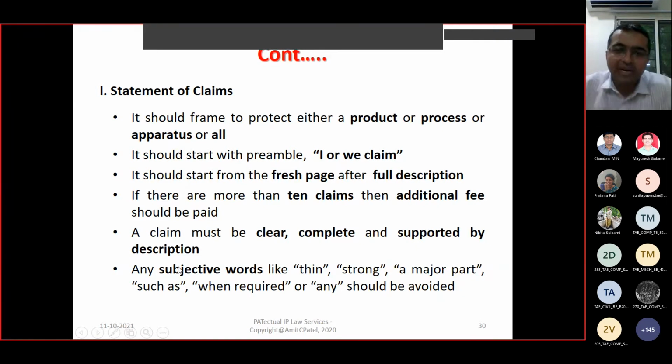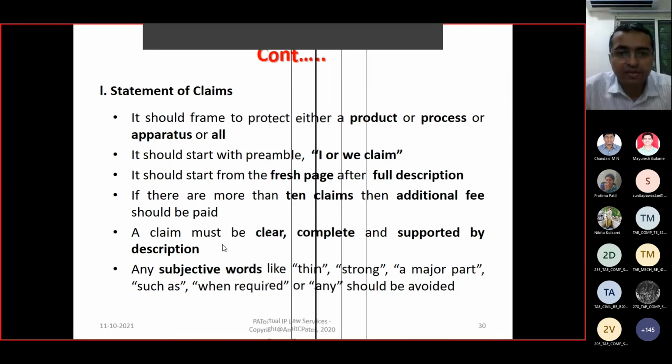You cannot just write the claim and submit. To support those claims, you should give the full background of the invention, objectives, drawings, description, and all of that is required. Any subjective words like thin, strong, major part, such as when required, any, etc., should be avoided. It should be very, very, very precise. Thin, what does thin mean? Is it thin of 2 millimeter or 2 nanometer? That specificity is required when you draft the claims.